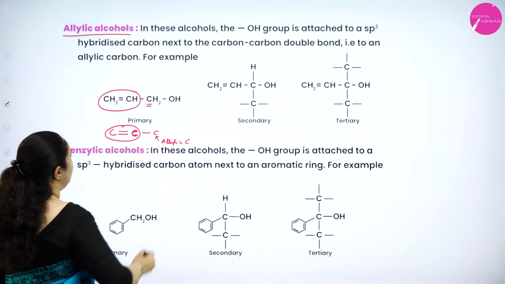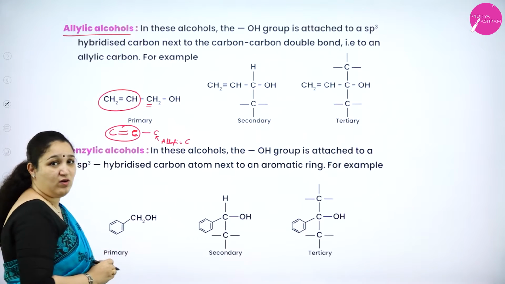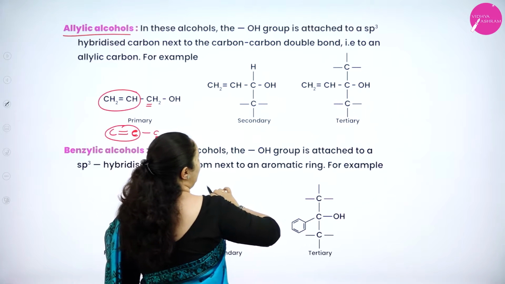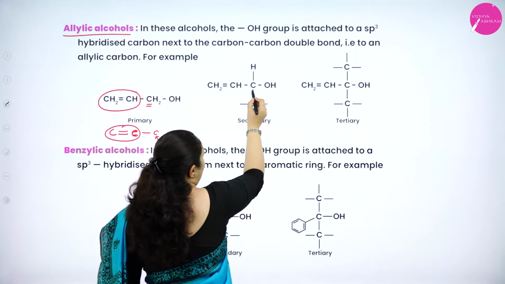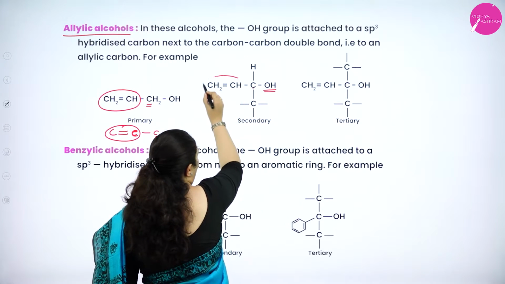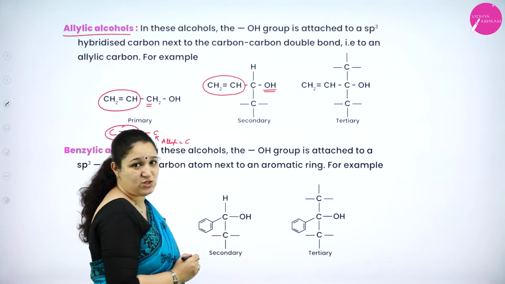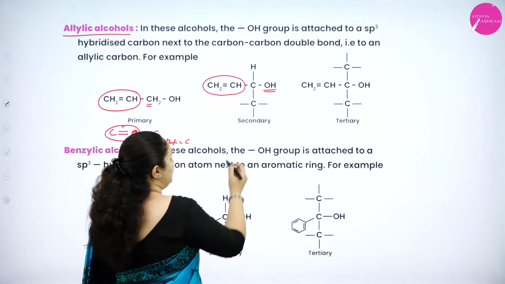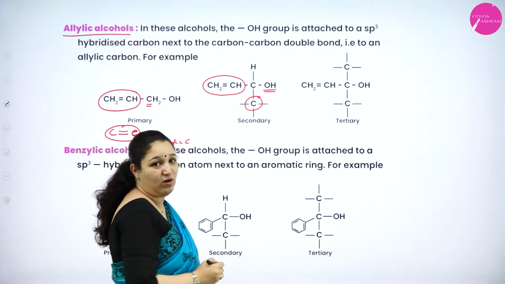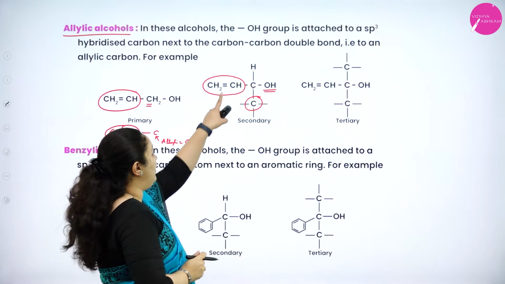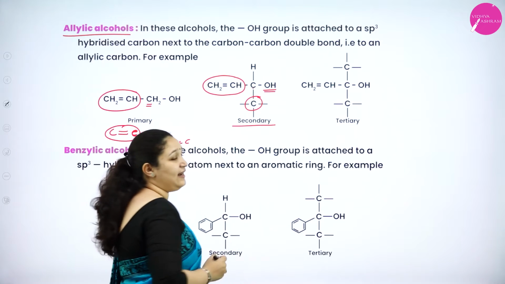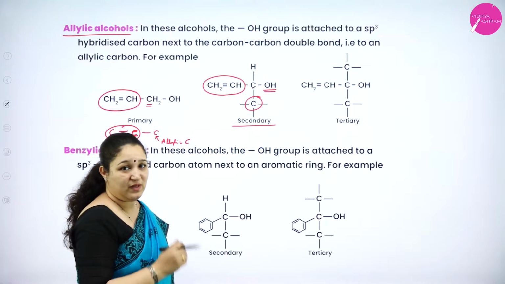Now here it is primary allylic alcohol. Similarly, it can be secondary allylic alcohol. How? See here, the carbon atom to which OH is attached is an allylic carbon because it has got a carbon-carbon double bond next to it. Also, it has got one more carbon here. So two carbon neighbors for the allylic alcohol, among which one is involved in double bond. Then we call it as secondary allylic alcohols.